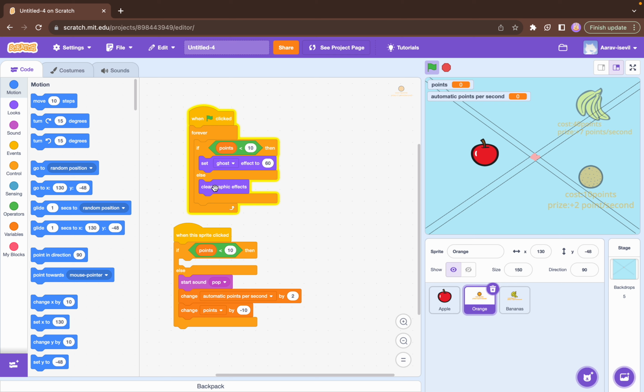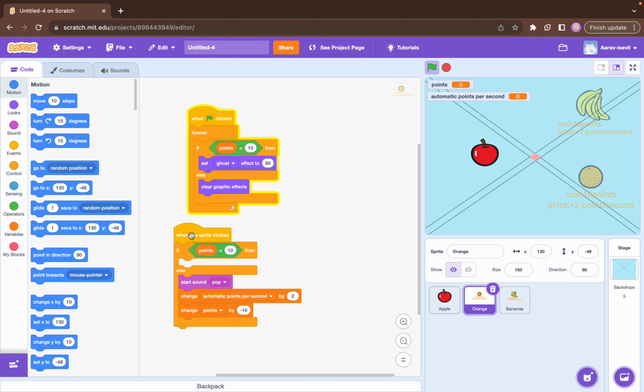So yeah, I just did that. You don't have to do it, but it's your choice, okay? Else, clear graphics effect. So if it's not below 10, sorry, I mean if it's above 10, then set it to the default level. So that's how it is, yeah?